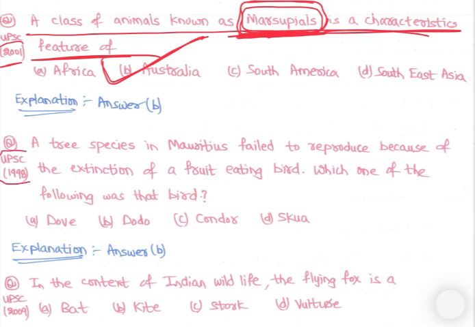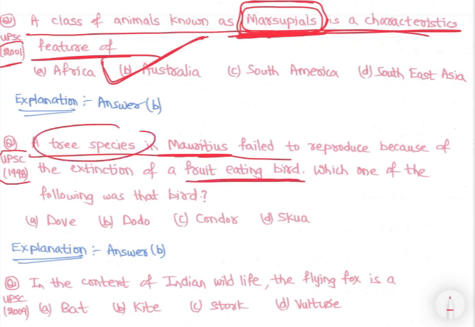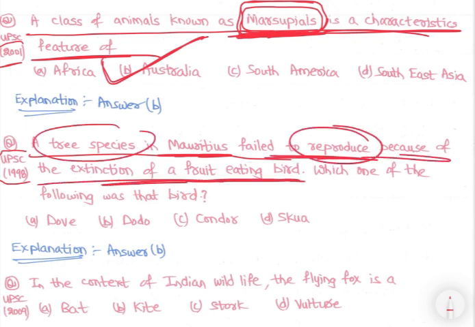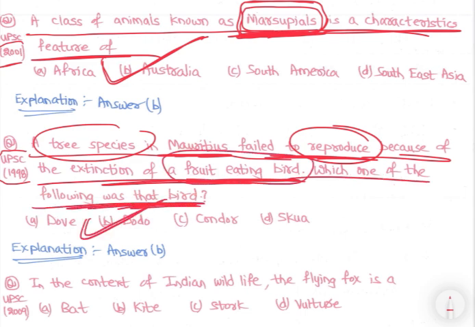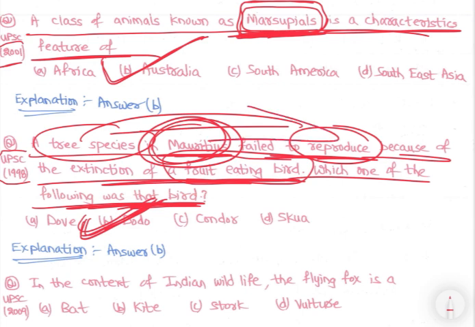Then in 1998, question is asked: a tree species in Mauritius failed to reproduce because of the extinction of fruit-eating bird. Which one of the following was that bird, right? That is dodo. Dodo, we have studied a bird of Mauritius, right? So because dodo extinct हो गया, तो भाई ये एक tree species है वो reproduce नहीं कर पा रही है. So dodo played important role. That's why conservation of birds is important, right? So dodo is in news this year also, so this is important, right? We have already discussed about dodo, right?